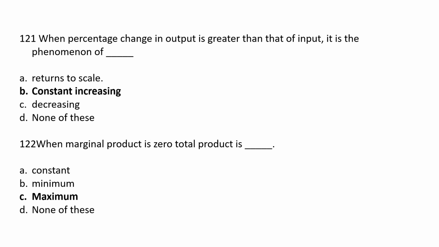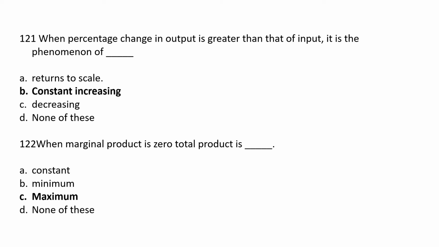When a percentage change in output is greater than that of input, it is a phenomenon of dash. Option A return to scale, option B constant increasing, option C decreasing, option D none of this. The correct answer is option B constant increasing. So when the percentage change in output is greater than that of input, it is a phenomenon of constant increasing.